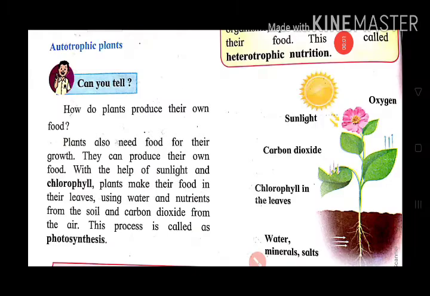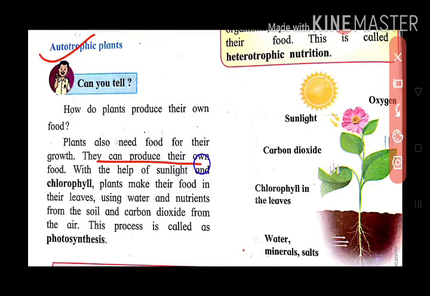Okay. See the next point, autotrophic plants. As plants are living organisms, plants also need food for their growth. Then how do plants produce their own food? See, plants produce their own food with the help of sunlight and chlorophyll.